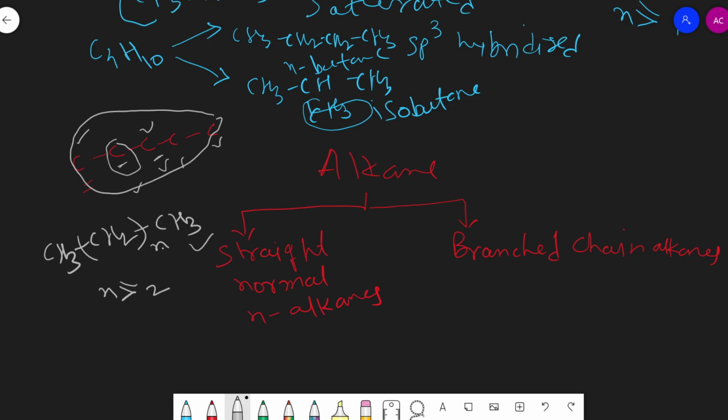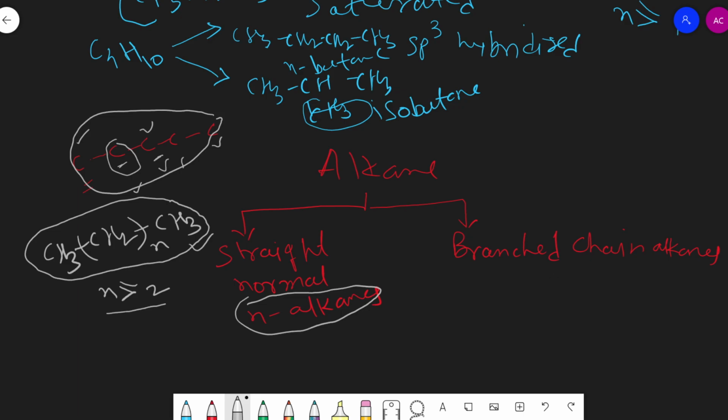N is equal to 2, n-butane; n is equal to 3, n-pentane; n is equal to 4, n-hexane, like that. So this is the general representation of n-alkane. What is the condition for n? n must be greater than or equal to 2. Such types of alkanes are the straight chain alkane or normal alkane, and they can be named as n-alkanes.